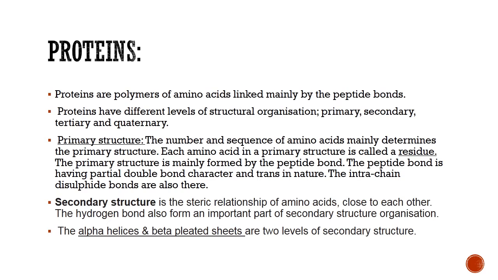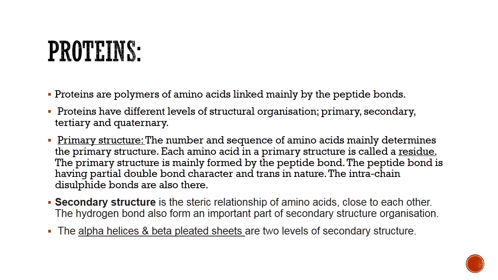So there are 4 important features of the peptide bond. First, it is rigid. Second, it is coplanar. Third, it has a partial double bond character. Fourth, it is trans in category. However, some of the amino acids also form cis peptide bonds, like the prolyl and the hydroxyprolyl residues. If they are present in some protein, they favor cis peptide bond formation.